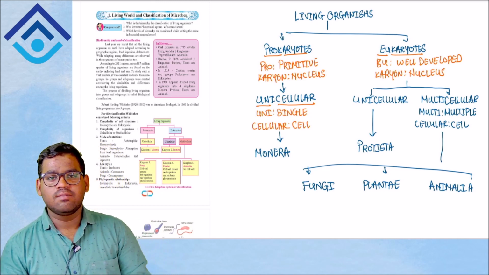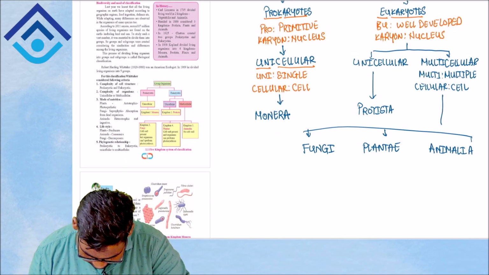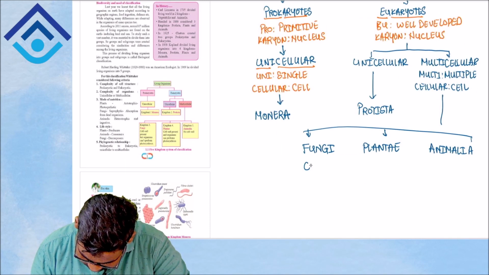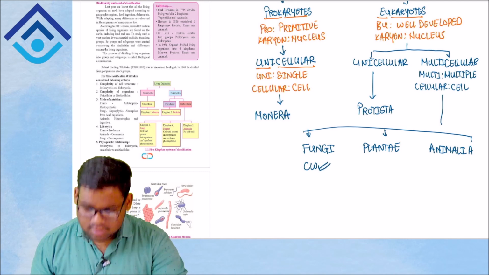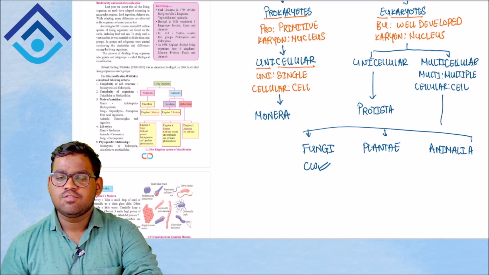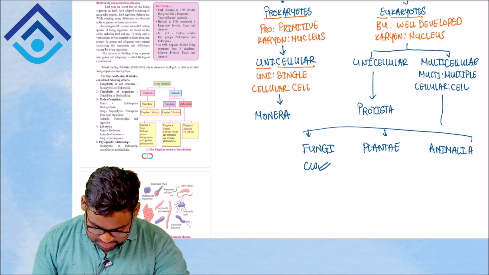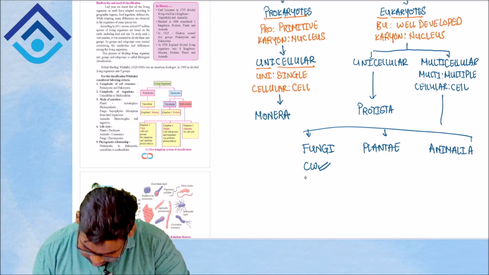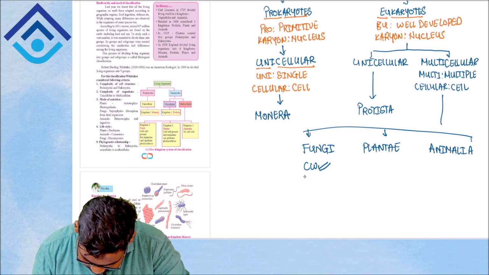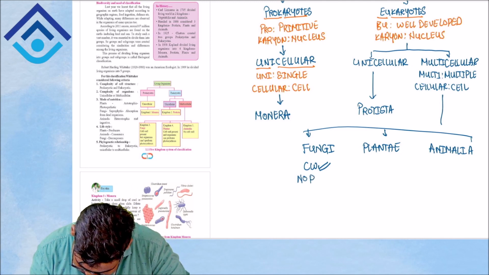Let's come to kingdom fungi first. The members of kingdom fungi have a cell wall present in them. So what is a cell wall? The cell wall is the outermost structure of the cell which protects the cell from any damage. So fungi will have a cell wall, but a major twist is that fungi cannot prepare their own food. Eventually they won't be performing photosynthesis. No photosynthesis.